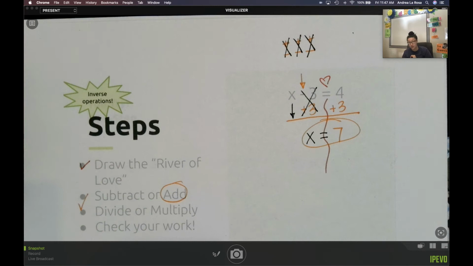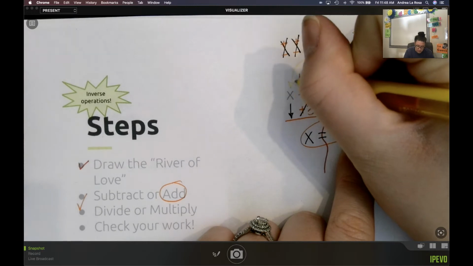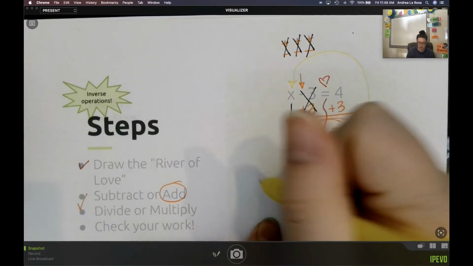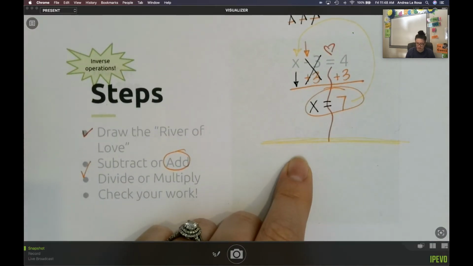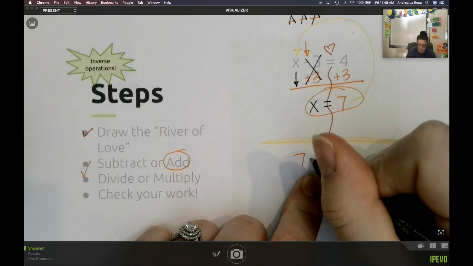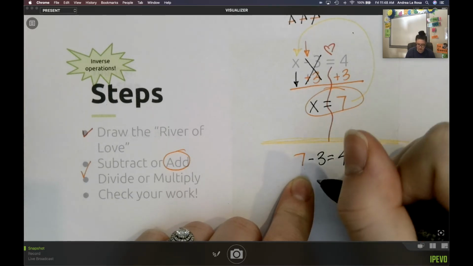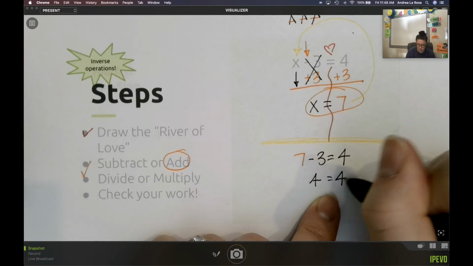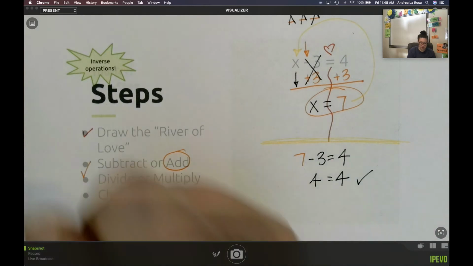We always, always, always want to make sure that we go back and check our work. The way that we check our work is to take whatever we get for our answer, and we need to substitute it back into the original equation. So let's see what that would look like. I plug in my 7 for my x, and then I keep the rest of my equation. Minus 3 equals 4. 7 minus 3 gives me 4. Does 4 equal 4? It sure does. So that lets us know that we got the right answer.